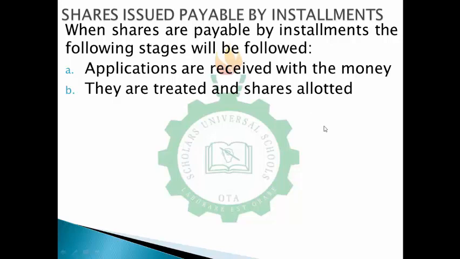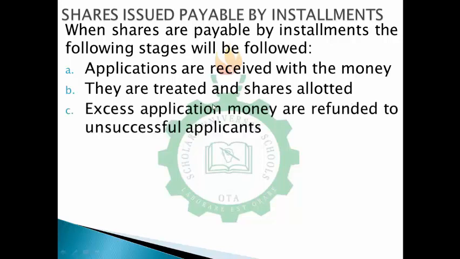So the next thing is, after we have treated them, shares will be allotted to them. Now, for those excess applications, are we refunding money to them? Of course, in an ideal system, take for instance, I want to sell 5 shares, and according to the rules of the company, I have in my memorandum of association that I could sell maybe 5, and I want to sell 5.